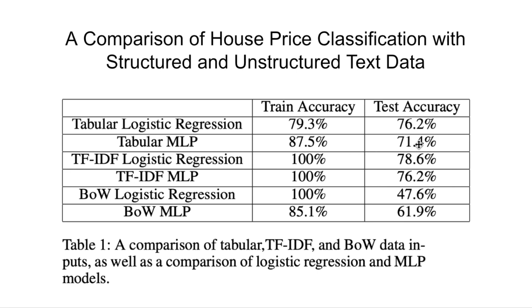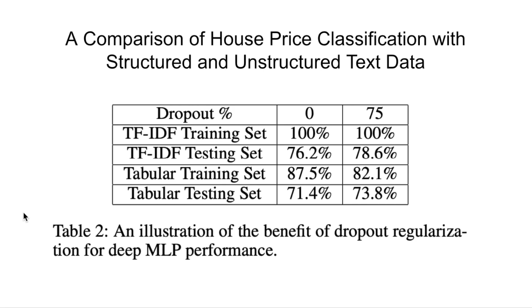And so we found pretty encouraging results using the TF-IDF unstructured representation, and then we found actually better results using logistic regression, because we think we still have, we didn't collect a massive data set. So that's probably a key limitation of how far we've made it with this work so far. And we explored more regularization for this.